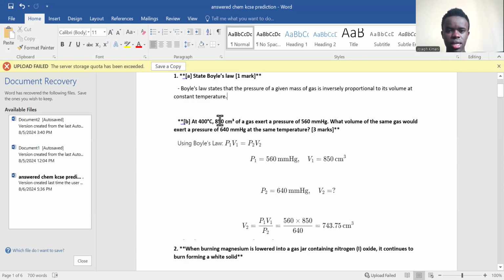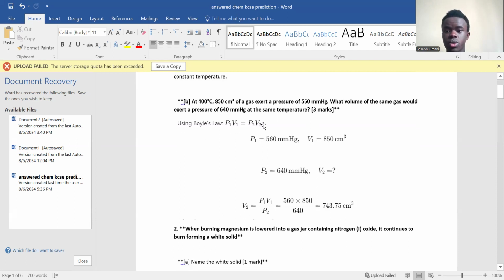And now we are using degrees Celsius. Temperature is a constant factor here, so you need to include it in our equation. But for the pressure, we are using millimeters of mercury. Make sure you calculate with the millimeters of mercury on the other side. So now using Boyle's law, P1 V1 equals P2 V2. Just get this one, and then you'll be at a good place.